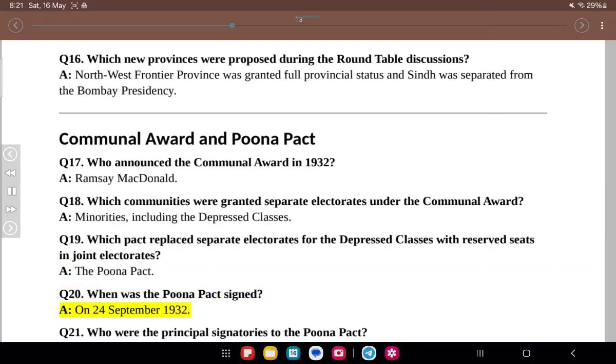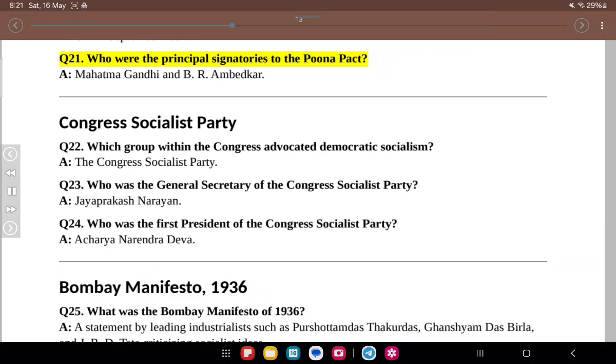When was the Pune Pact signed? A. On the 24th of September 1932. Q21. Who were the principal signatories to the Pune Pact? A. Mahatma Gandhi and B.R. Ambedkar. Congress Socialist Party. Q22. Which group within the Congress advocated democratic socialism? A. The Congress Socialist Party.